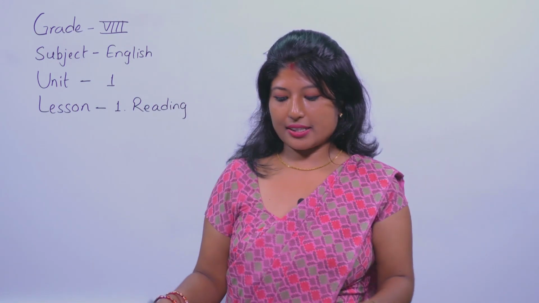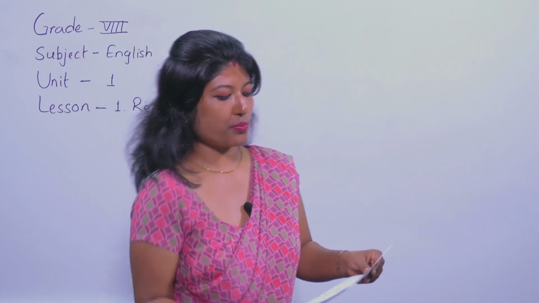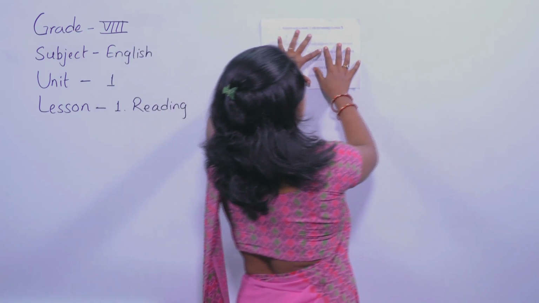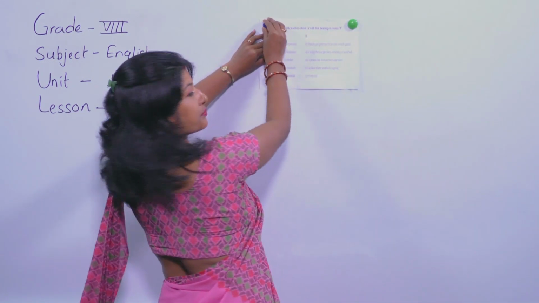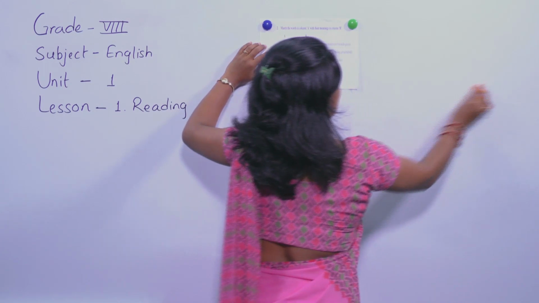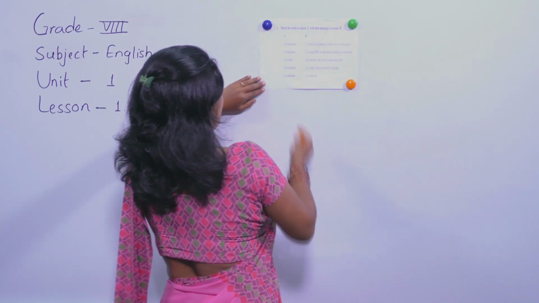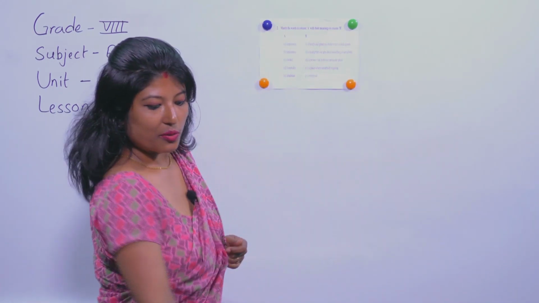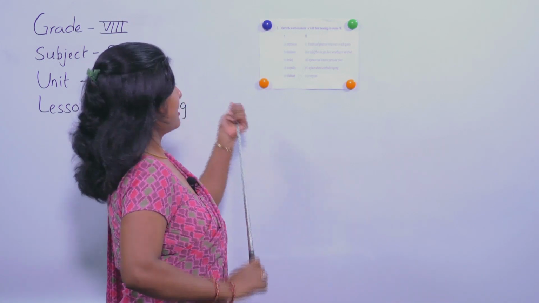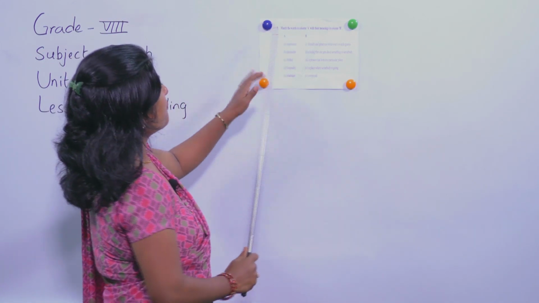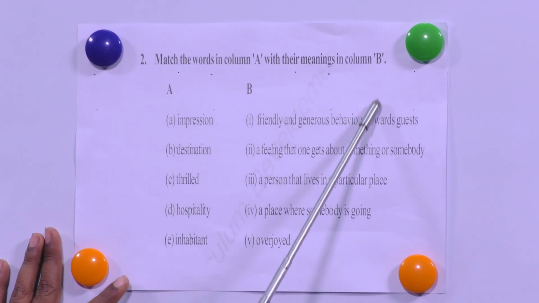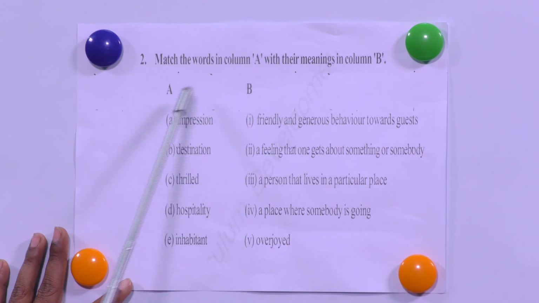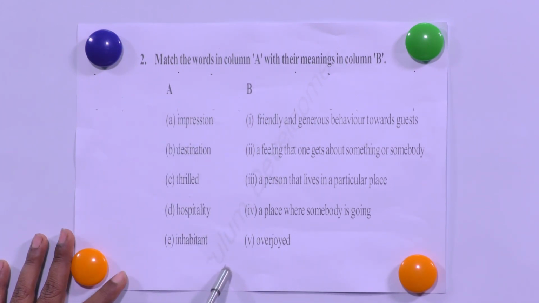For that I'm going to use our board. So what is the next exercise? Match the words in column A with their meanings in column B. The words we have been discussing anyway.